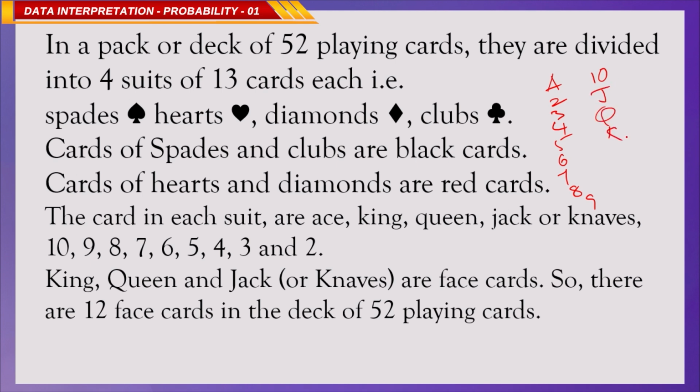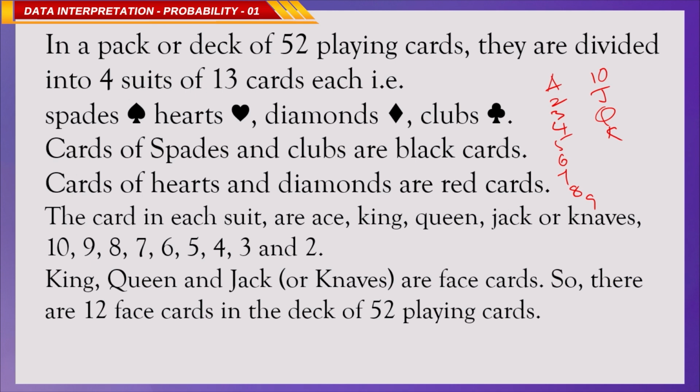Totally 13 cards. So, each suit, spades, hearts, diamonds and clubs, has 13 cards. 13 fours are 52. The cards of spades and clubs are generally black. The cards of hearts and diamonds are generally red.